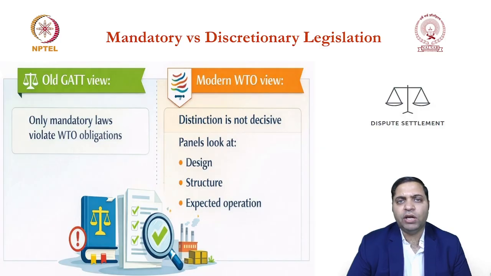of a panel and the Appellate Body. I am not asking you to go through the entire report, but at least try to understand how the challenges are made by the complainants. In the factual aspects also, you will get a very clear idea of how they are challenging it, whether it is a written or an unwritten measure, mandatory or discretionary, and how they have applied the distinction of as such versus as applied. Okay, I hope you have understood this particular aspect.